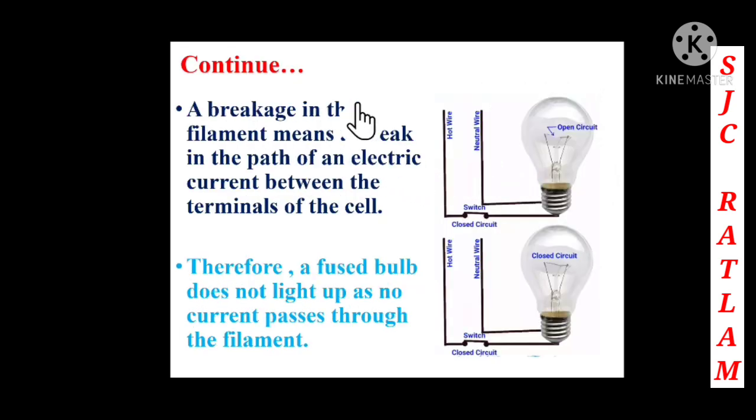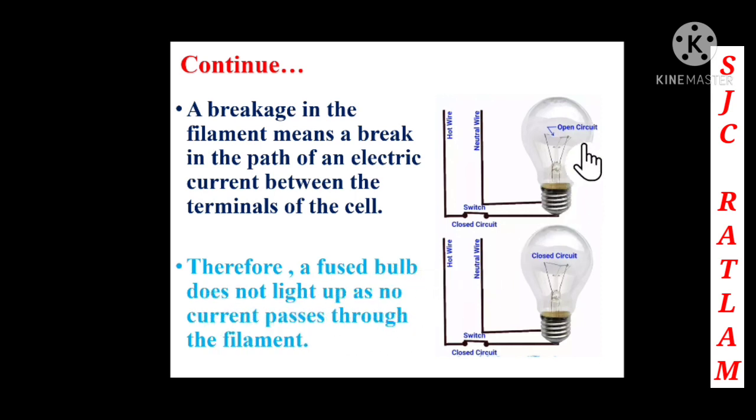A breakage in the filament means a break in the path of electric current between the terminal and the cell. Because the filament is broken, the bulb is not glowing. As we can see, the switches and everything else are in proper connection, but the filament is broken, so the bulb is not glowing. Therefore a fused bulb does not light up, as no current passes through the filament.